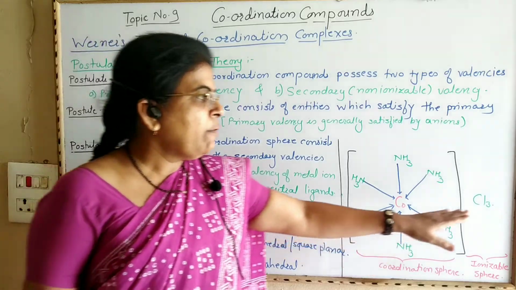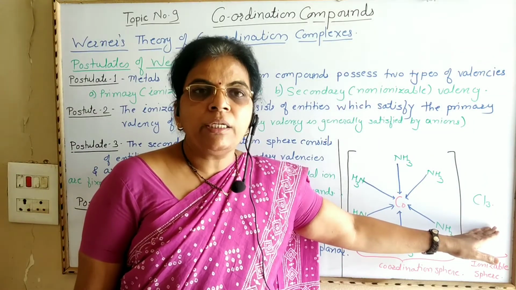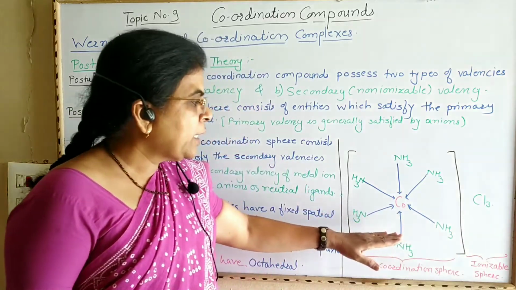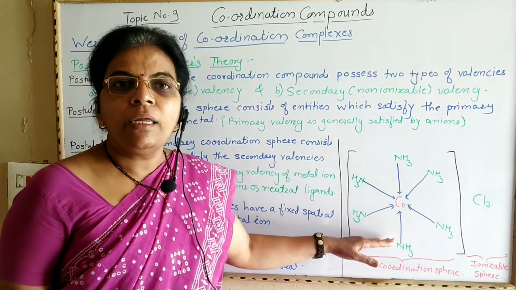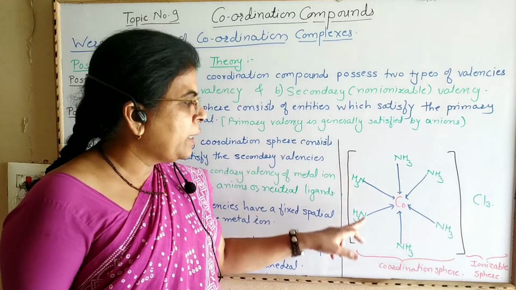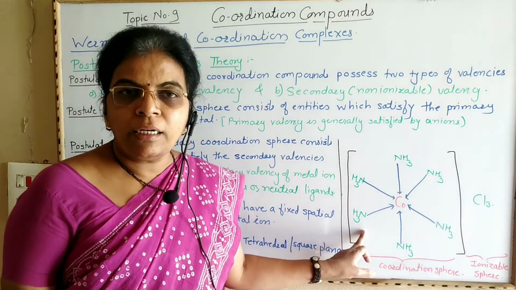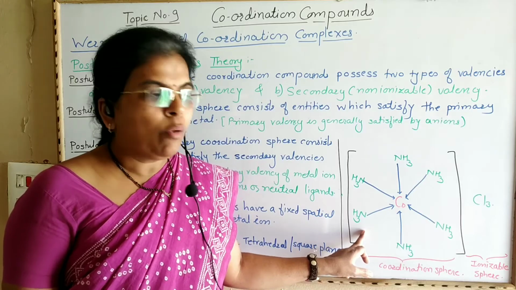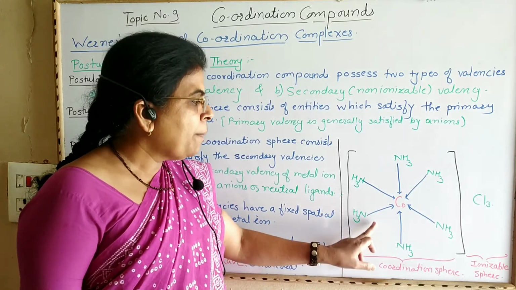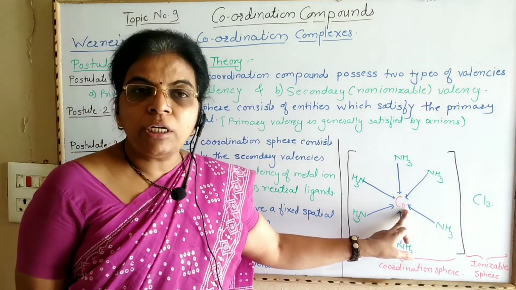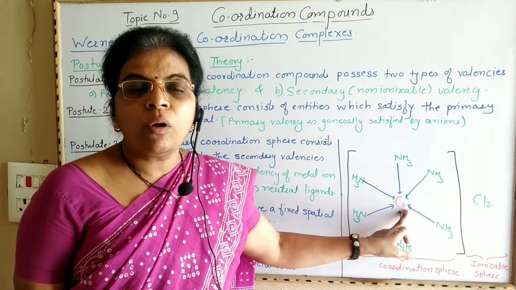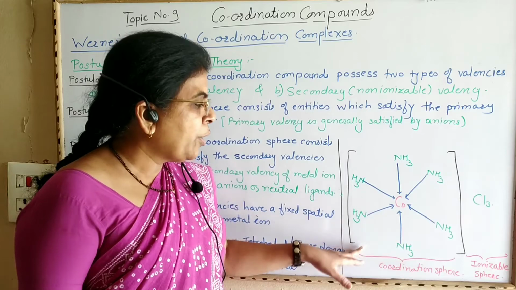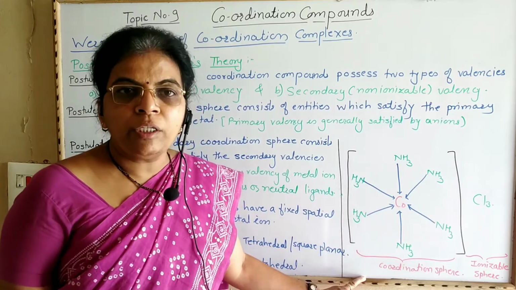Primary valency is ionizable valency, present outside the coordination sphere, and the secondary valency of the central metal ion is satisfied by the ligands, which are either anions or neutral molecules. The coordination sphere is a non-ionizable sphere.